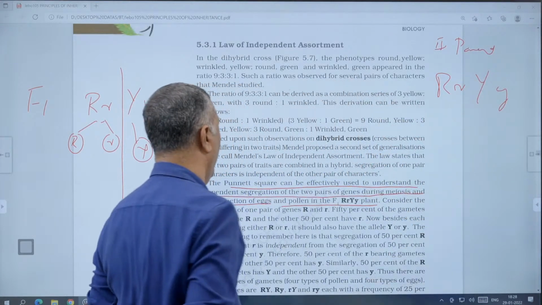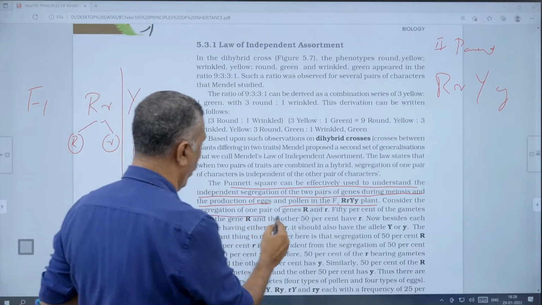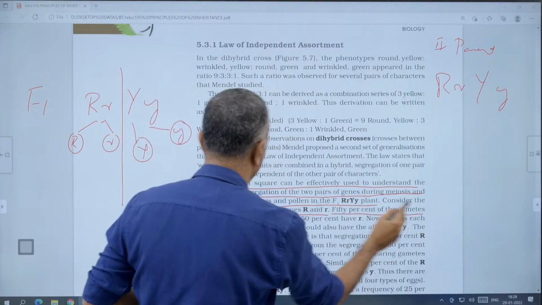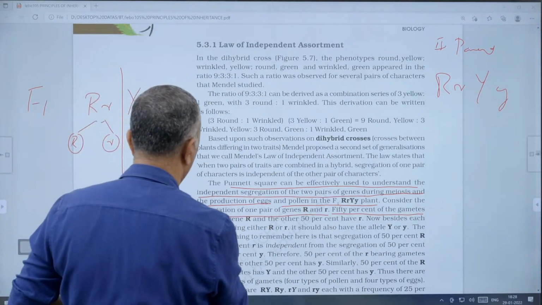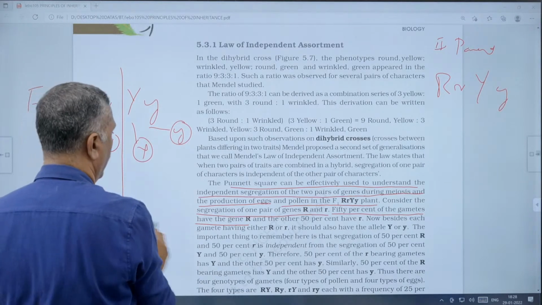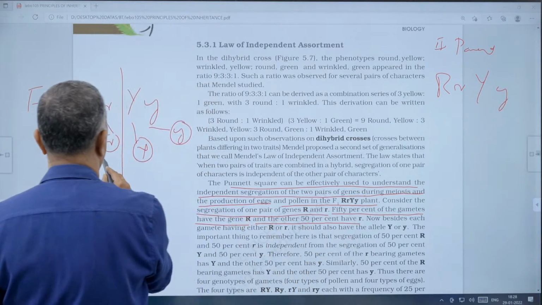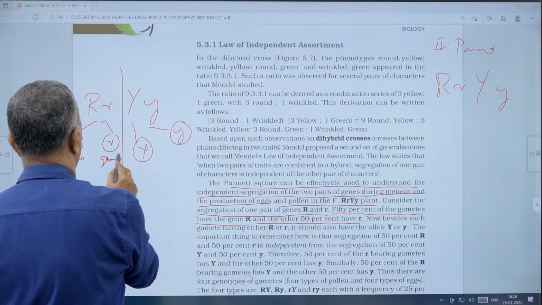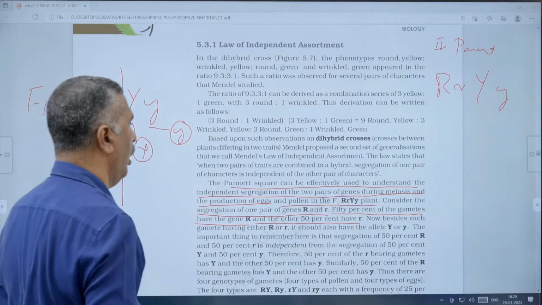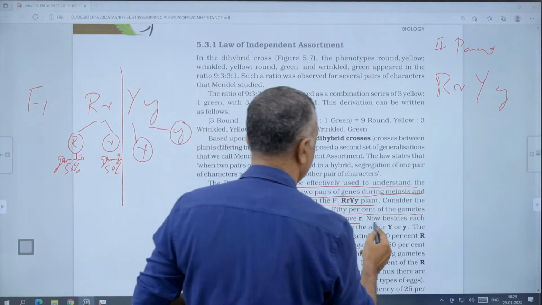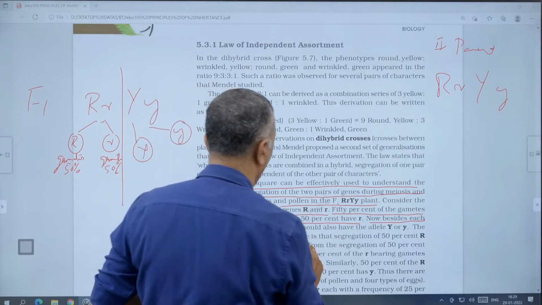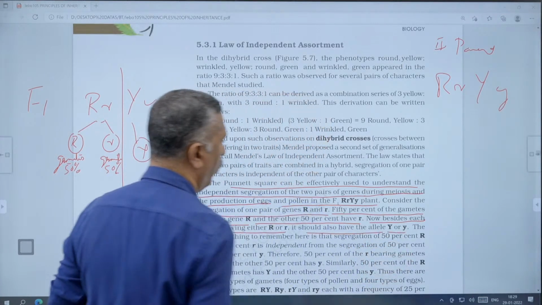Two parents. Consider the segregation of one pair of genes, capital R and small r. 50% of the gametes have the gene capital R, and the other 50% have small r. Now, besides each gamete having either capital R or small r, it should also have the allele capital Y or small y.